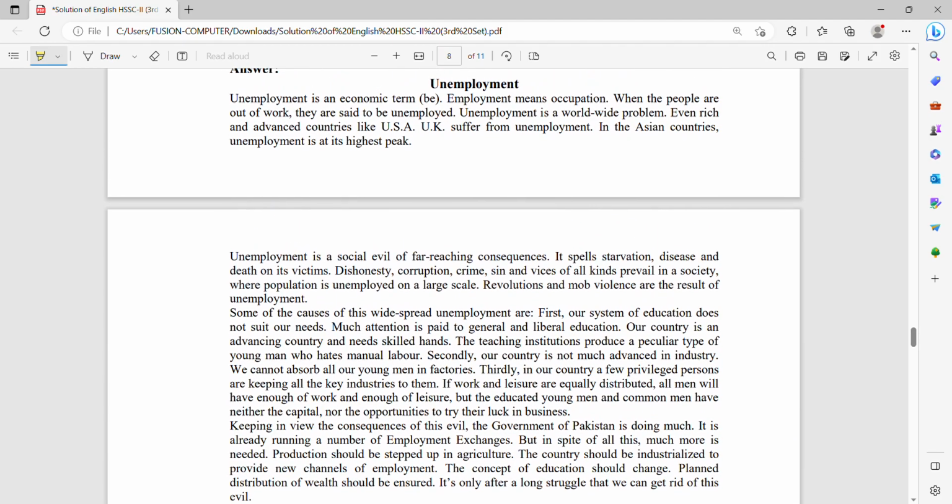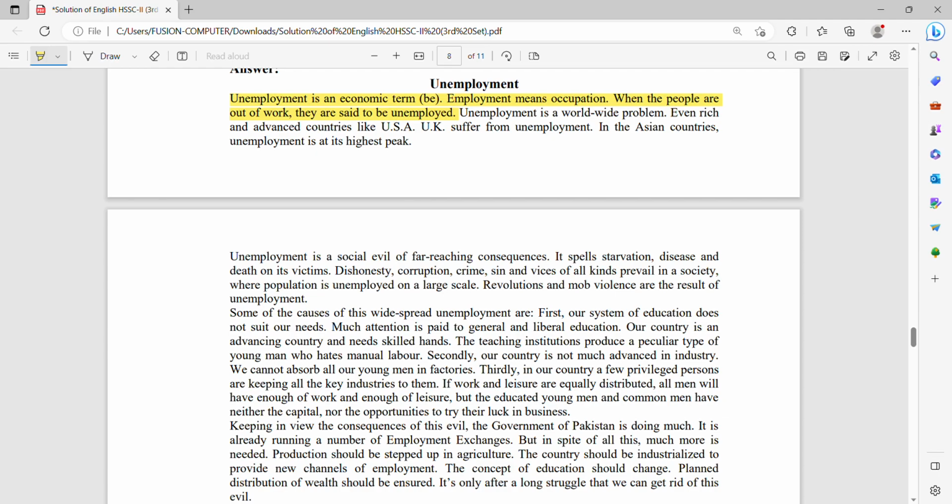So how do you start the essay? Let's read the plan. Unemployment is an economic term. Employment means occupation. When people are out of work, they are said to be unemployed. You have to define the term that you are writing about. If you are writing about unemployment, first you have to define the term, what is meant by unemployment. Then you will go further with the reasoning, the causes, and the remedies.